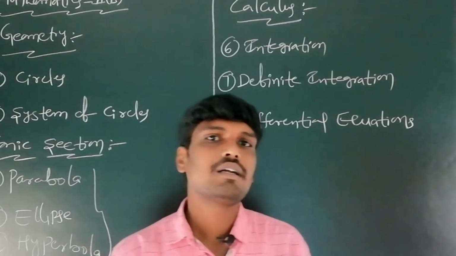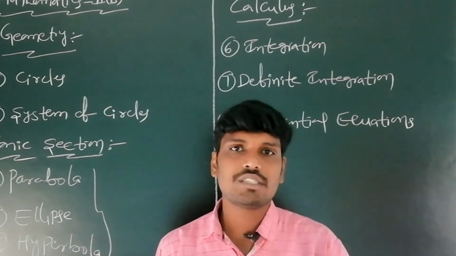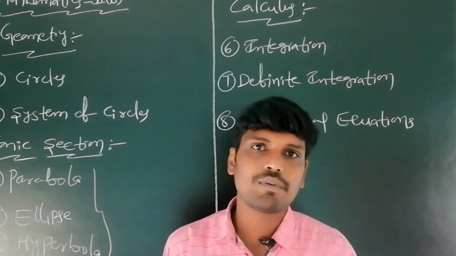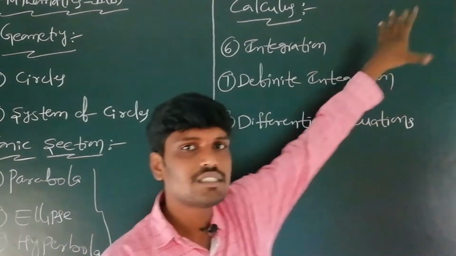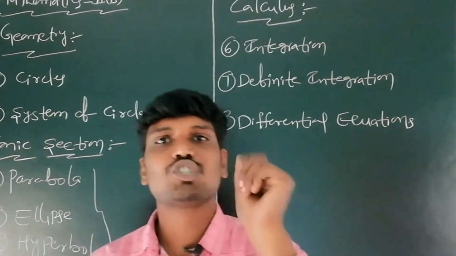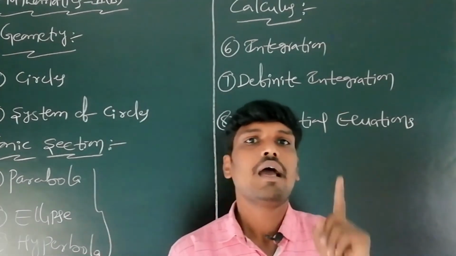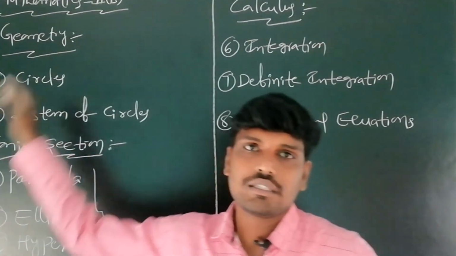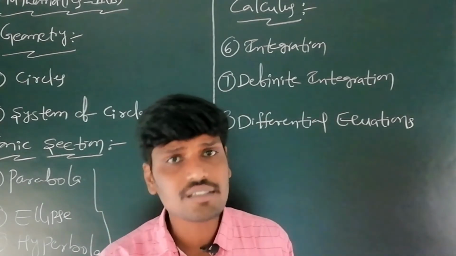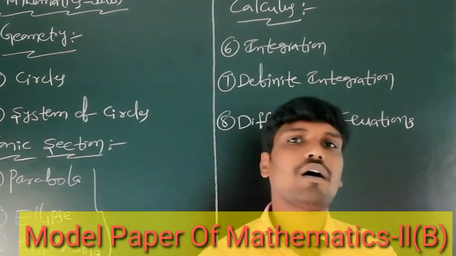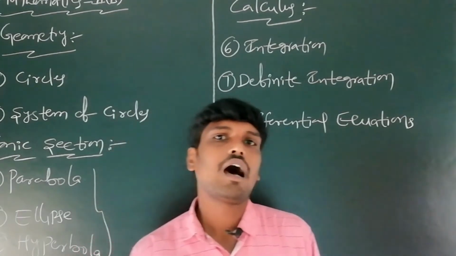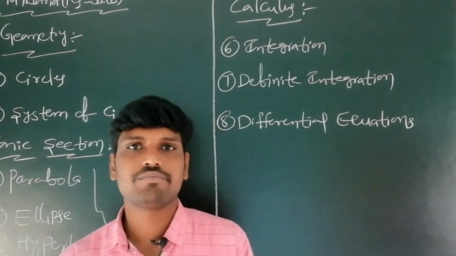The calculus part has three chapters: the first is integration, the second is definite integration, and the third is differential equations. This is the Mathematics 2B syllabus of the Intermediate Telugu Academy textbook, totaling 8 chapters. After that, what is the model paper of Mathematics 2B in the Telangana Board of Intermediate Examination or the Andhra Pradesh Board of Intermediate Examination?